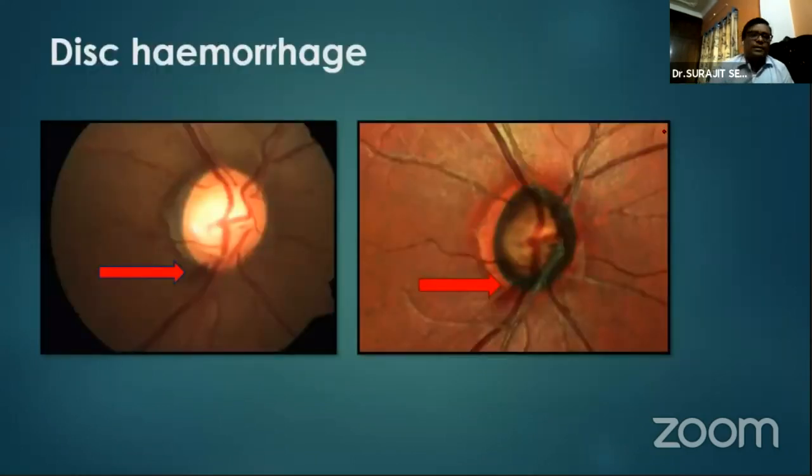Disc hemorrhage, this is more or less the same in both pictures. The color disc photograph is also documenting it, but the important part here is the multicolor area, the area of the slit defects. Corresponding slit defects are a more important feature in deciding whether the disc hemorrhage is clinically significant or not.